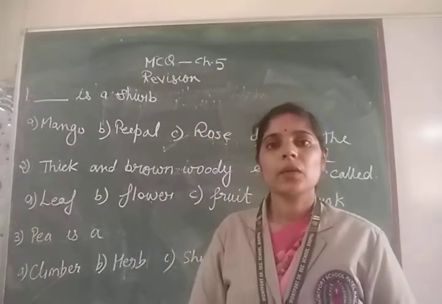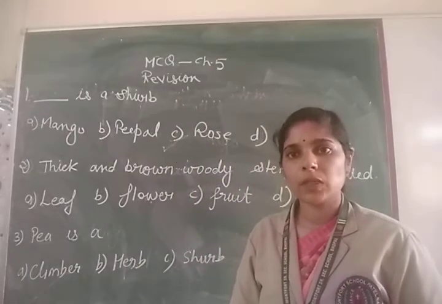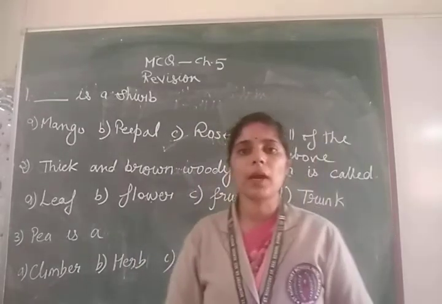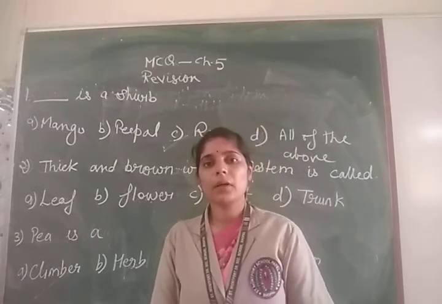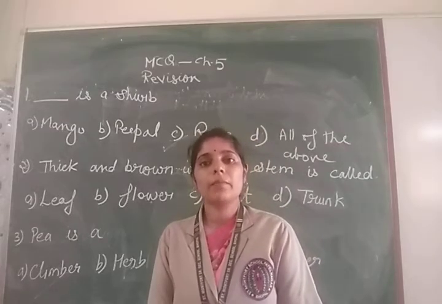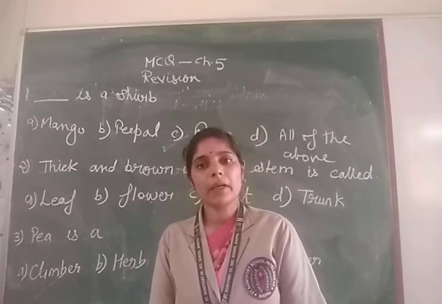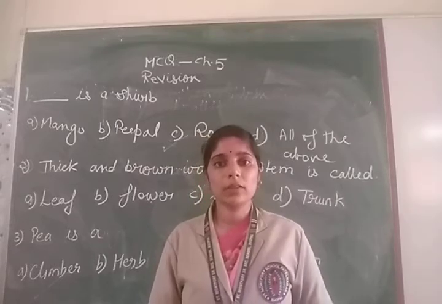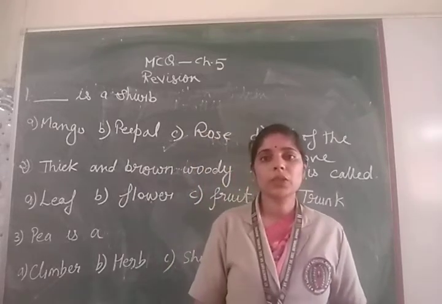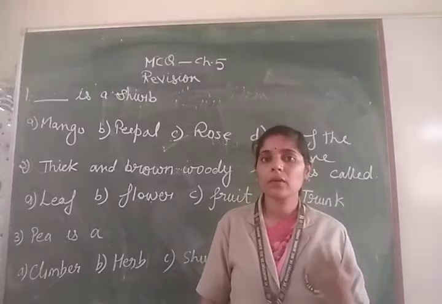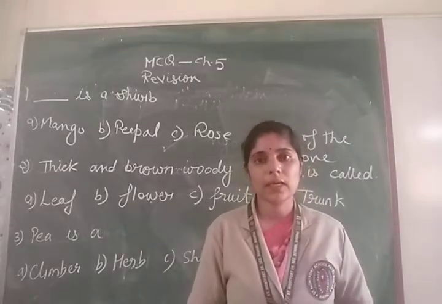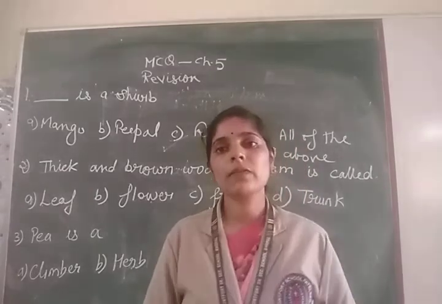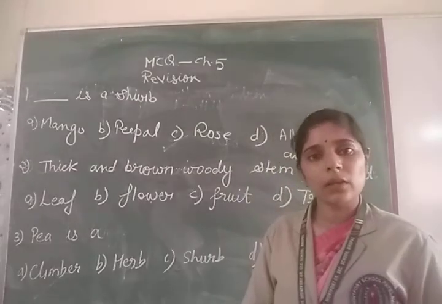Dear students, today we are going to revise the MCQs of chapter number 5, that is Plants Around Us. In this chapter, we have read about the different types of plants depending upon their size. So we have studied about the big tall trees, then the bushy ones, shrubs, and then herbs, creepers and climbers. And also we have studied about the different uses of the plants.